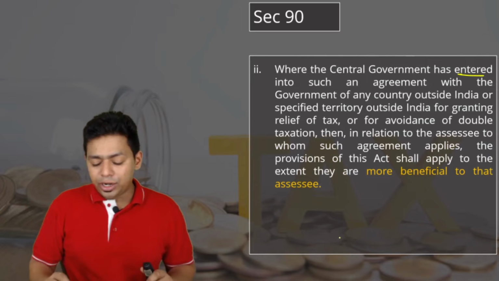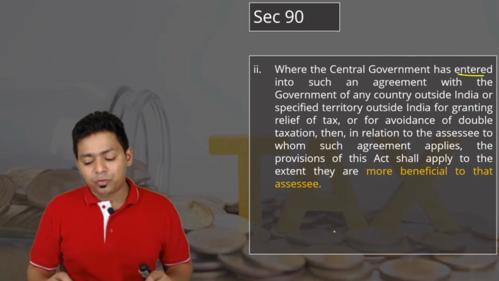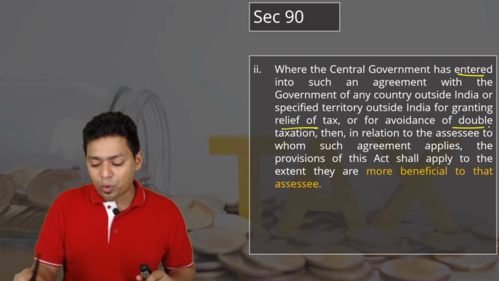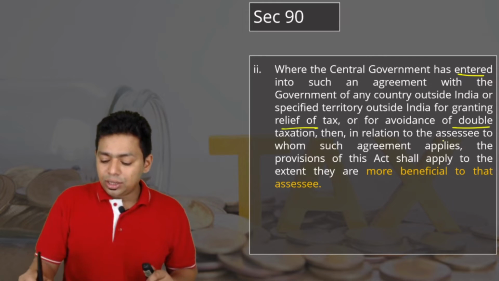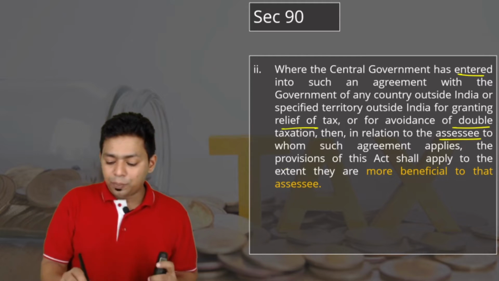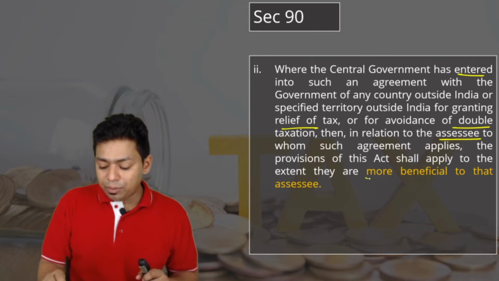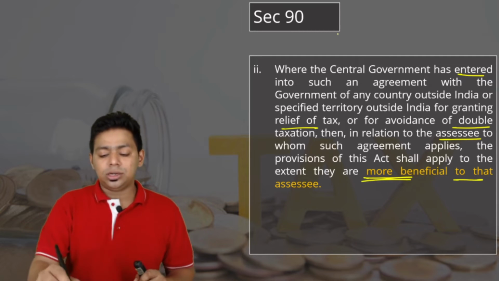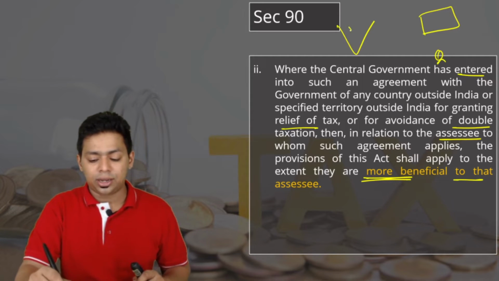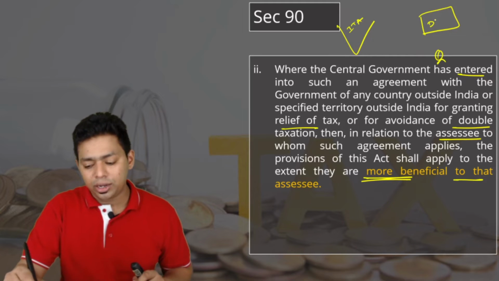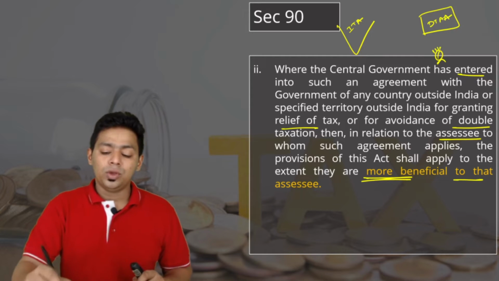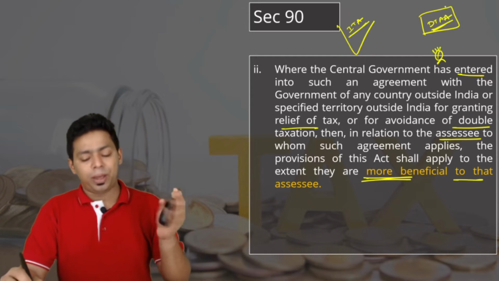Where the central government has entered into such an agreement with the government of a country outside India or specified territory outside India for granting relief of tax or for avoidance of double taxation, then in relation to the assessee to whom such agreement applies, the provisions of this Act shall apply to the extent they are more beneficial to the assessee. So what should the assessee follow, the Indian Income Tax Act or DTAA, where different provisions are written? The assessee is confused about which one to follow. So we always say, whatever is more beneficial.